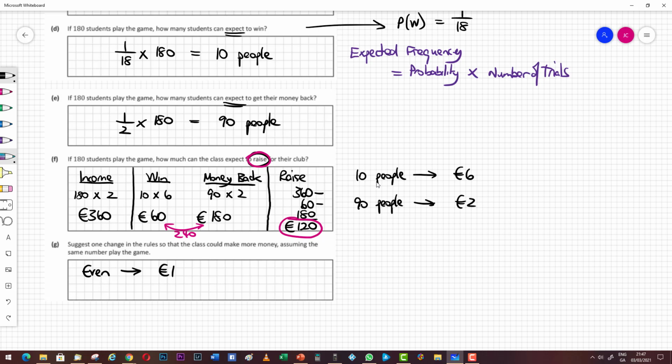Well, then we would only be giving €90 back to the people, or we'd expect to give €90 back, and so we'd make an extra €90 profit, which would be a €210 profit. So there's an infinite amount of changes you could make to the game and to the odds, and that's one possible answer. Okay, that's question 3 on probability.